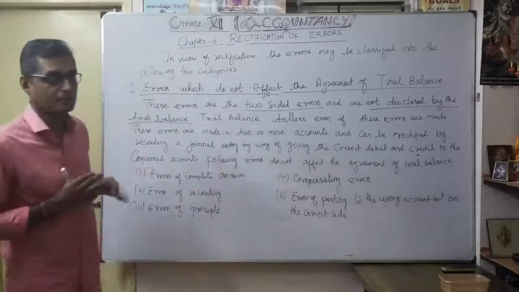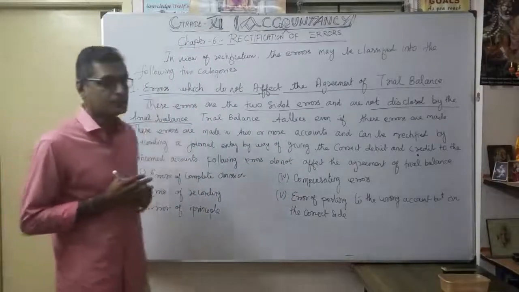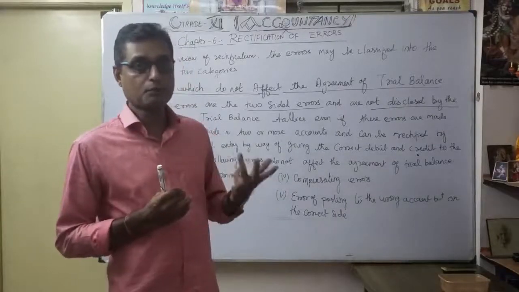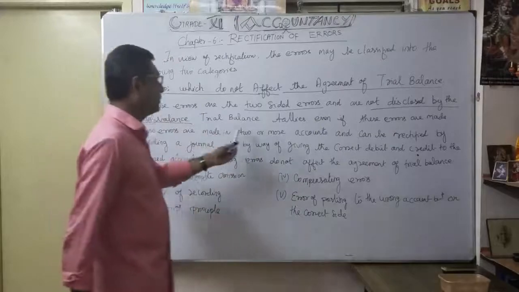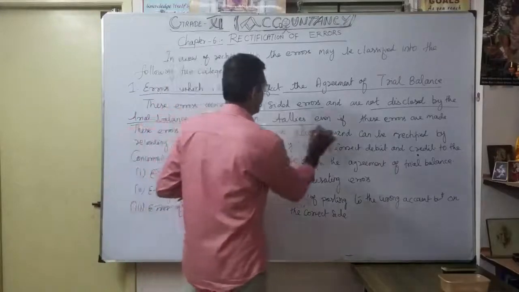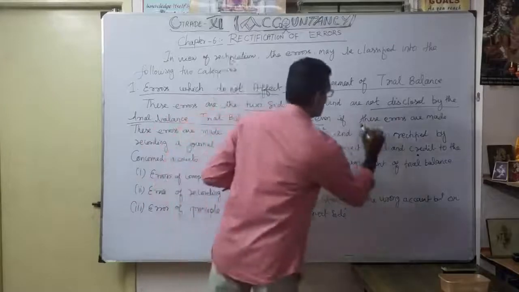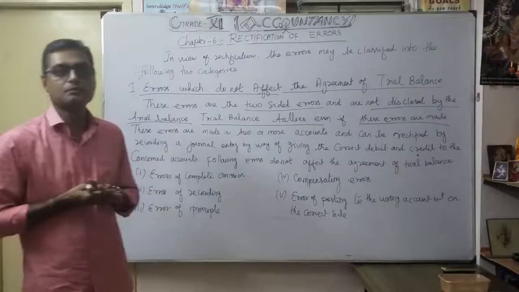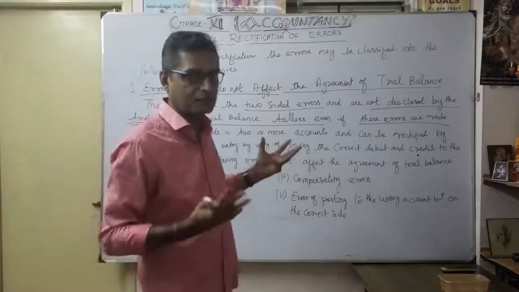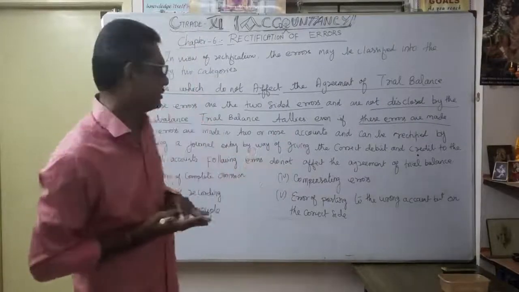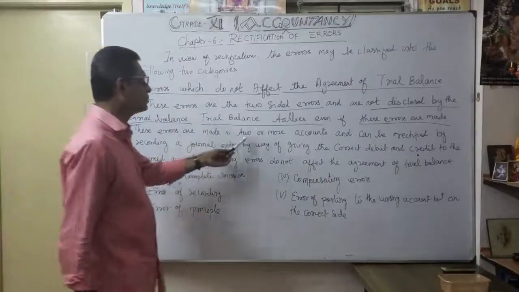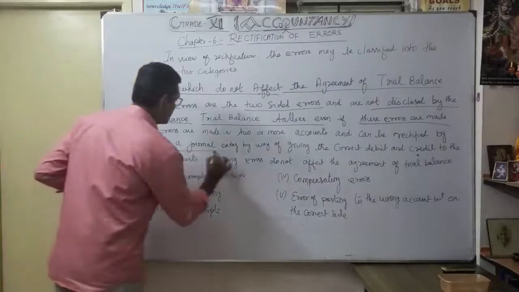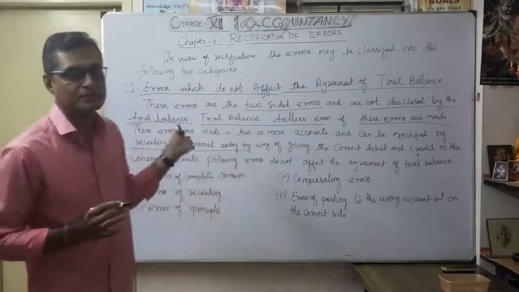So the trial balance tallies even if these errors are made, because they are two-side errors. These errors are made in two or more accounts and can be rectified by how? Recording a journal entry. How are we going to rectify this type of error?